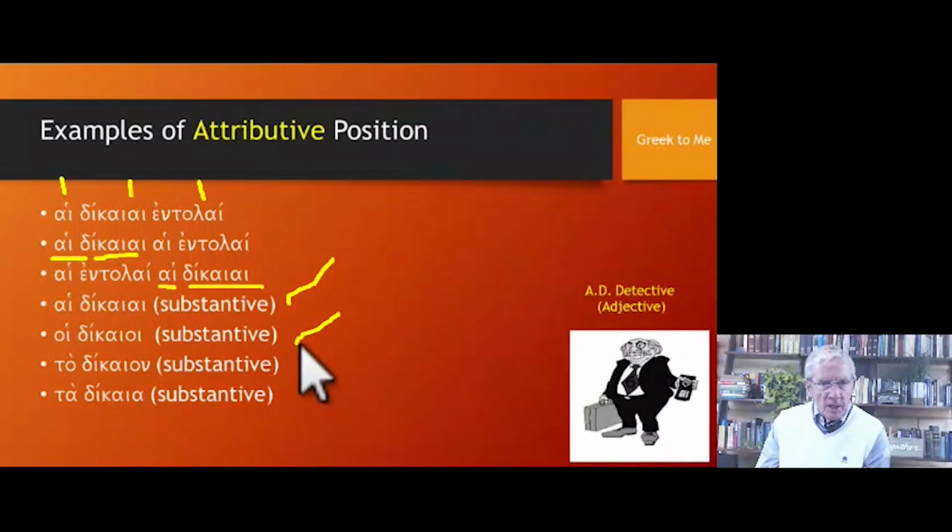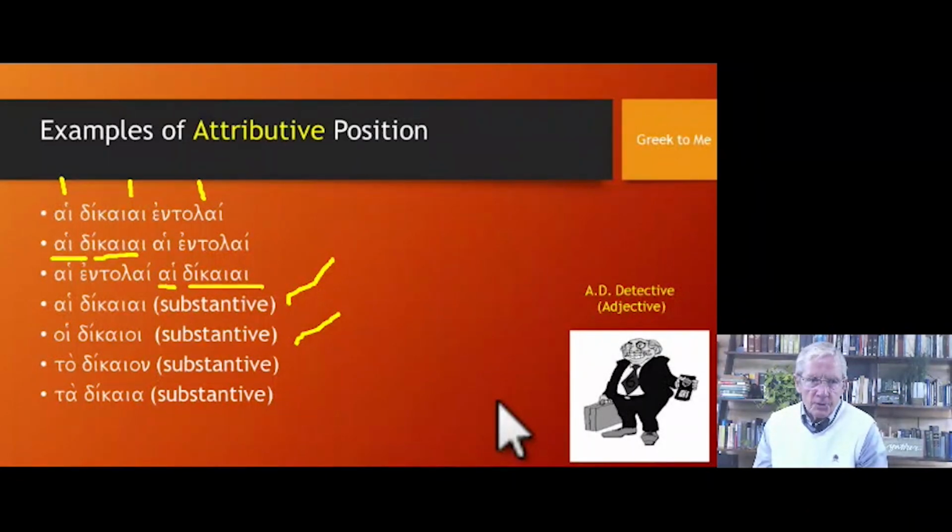The next example, hoi dikaioi, same position of the adjective. It follows the definite article. There's no noun that it works with, but this can become a substantive. And this would be translated as the righteous ones or the righteous men.